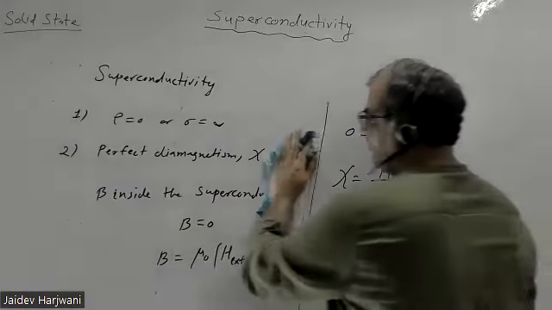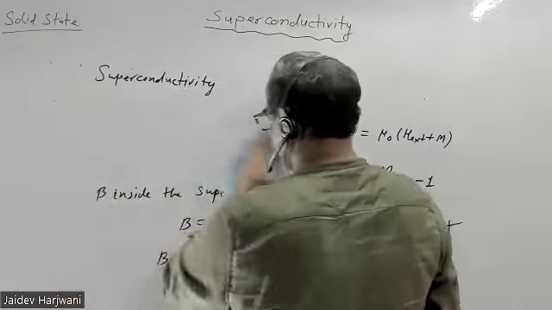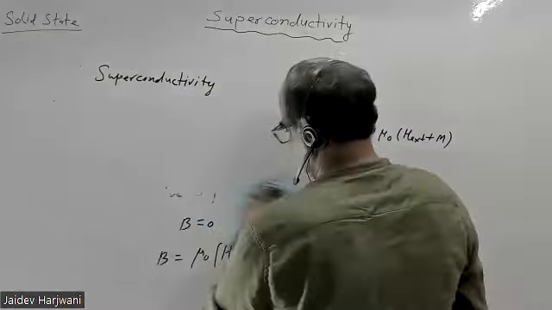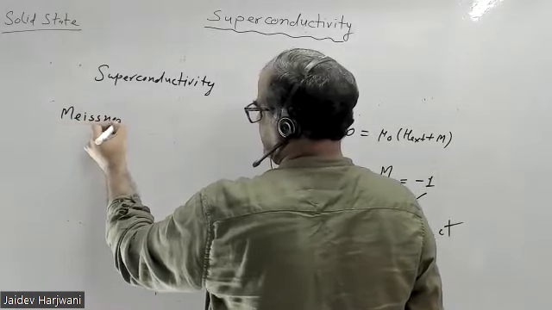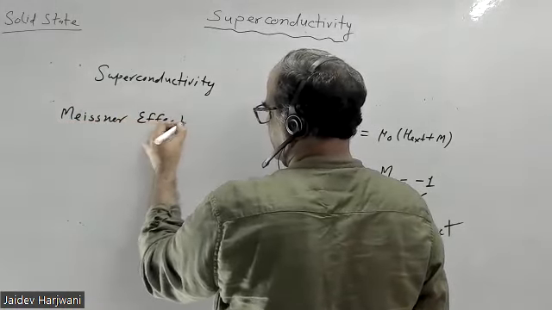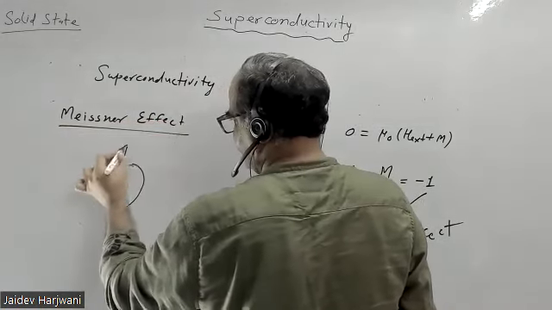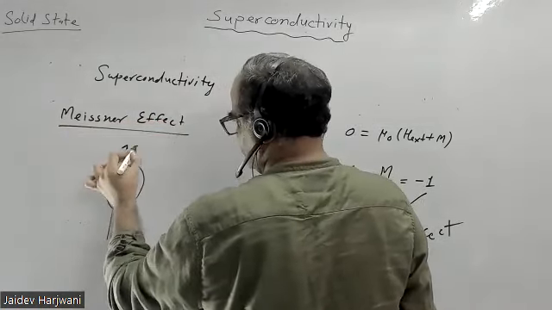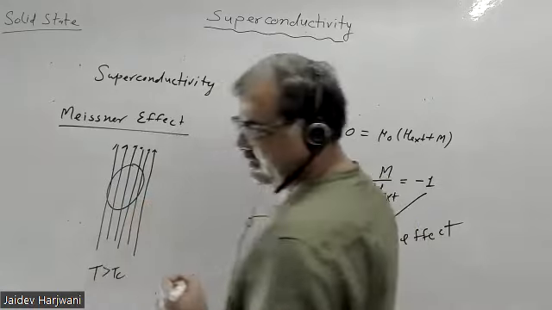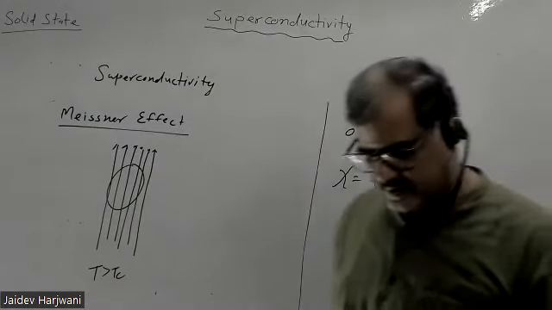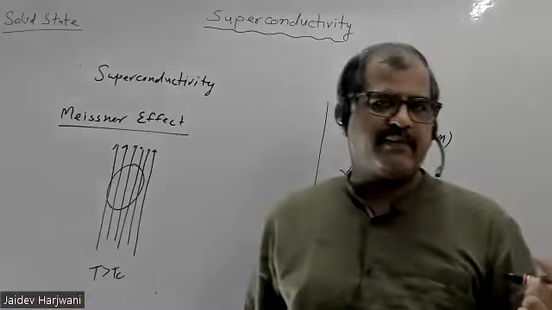What does this mean? If I have a sample in a magnetic field, the magnetic field lines will penetrate inside the sample when my temperature T is greater than Tc. The superconducting transition happens only at a particular temperature.